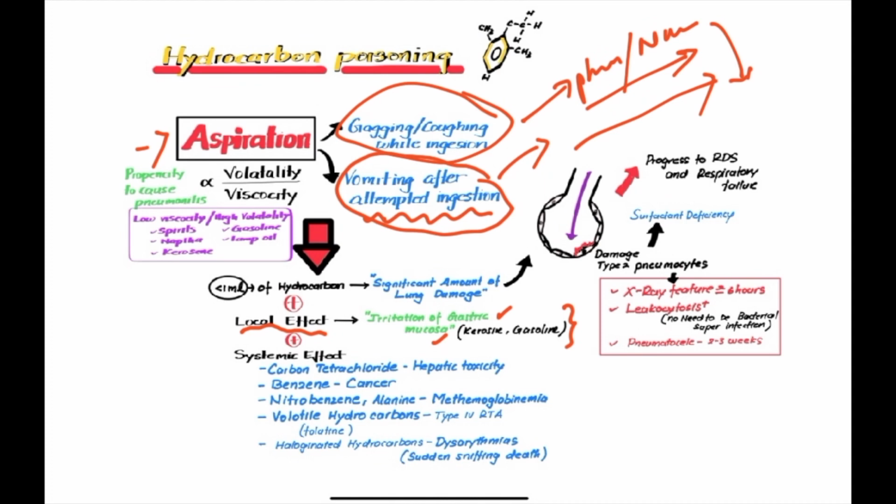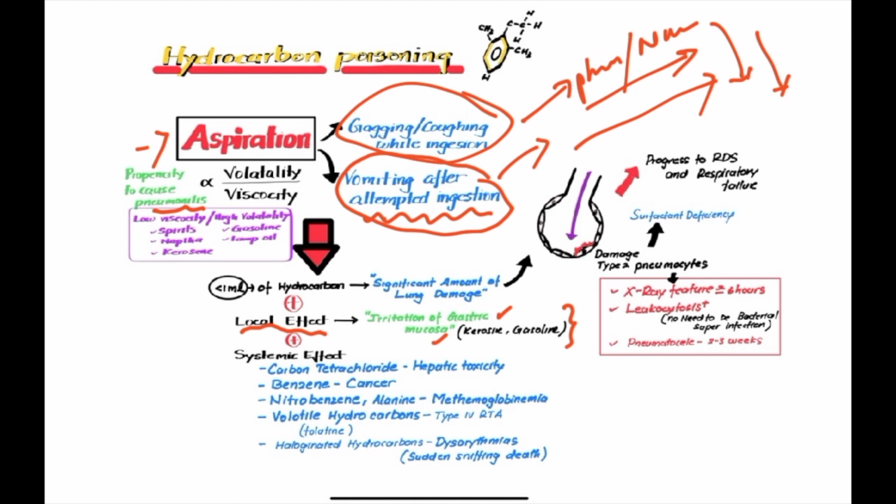So we can see the propensity to cause pneumonitis. That means once the hydrocarbon has entered the respiratory system, it will cause an inflammatory effect in the respiratory system, which will cause the condition called pneumonitis.